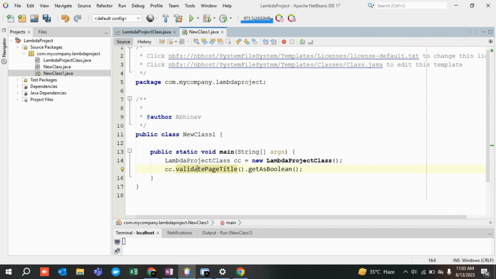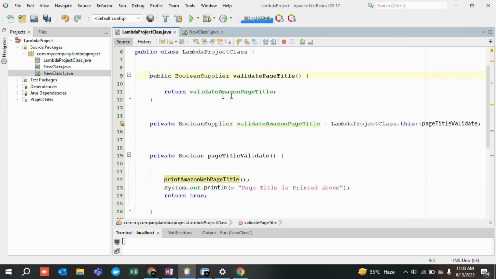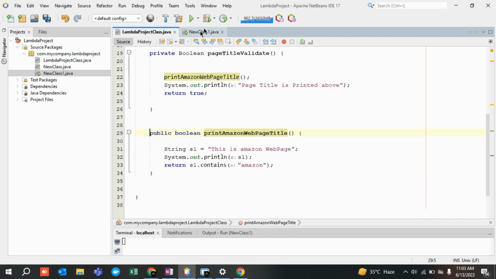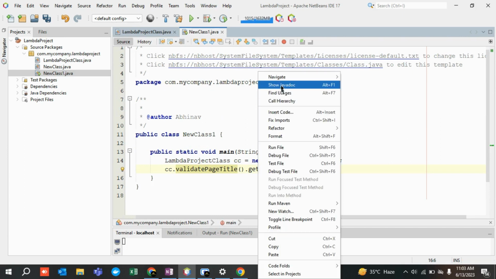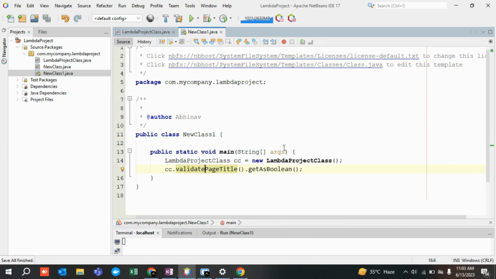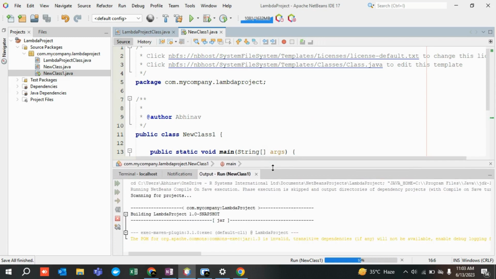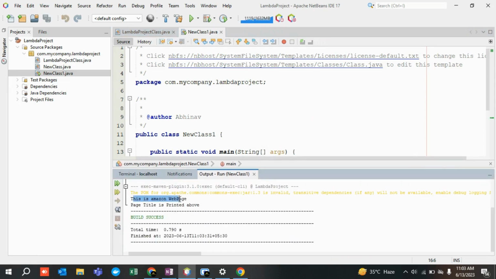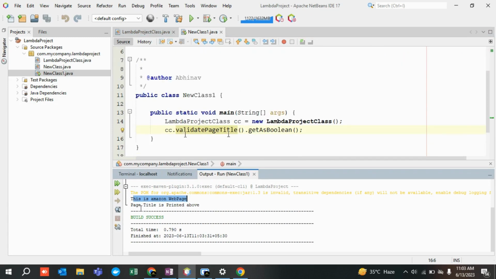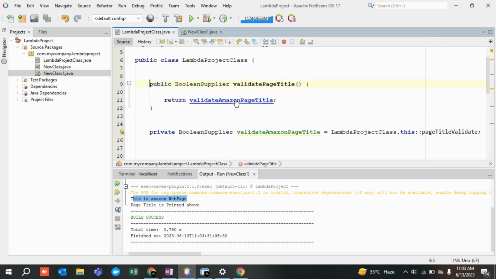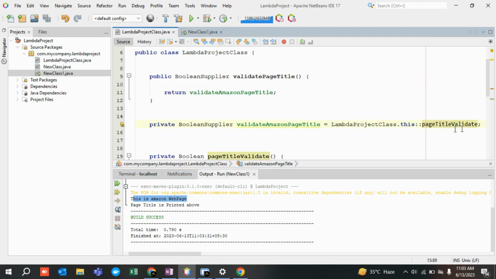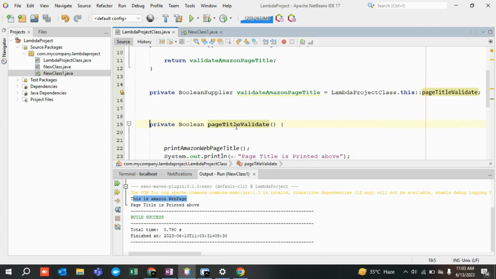So in this way, you just go over here, you call the supplier, that is going to refer to this method, and this method is going to call this method internally. And if I run this class, let's see what happens. Something should appear in the form of an output, right? So this is the Amazon web page, and the page title is printed above. So it has called this method, and the exact code is, again I am showing you again and again, written over here.